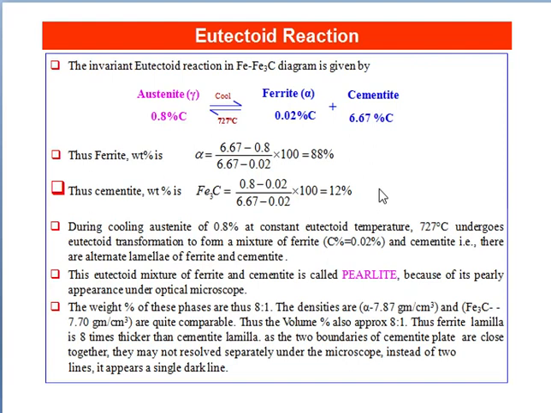The weight percentage of these phases is thus 8:1. The densities of alpha, 7.87 gram per centimeter cube, and iron carbide, 7.70 gram per centimeter cube, are quite comparable. Thus, the volume percentage also approximates 8:1. Thus, ferrite lamellae are 8 times thicker than cementite lamellae. As the two boundaries of the cementite plate are close together, they may not resolve separately under the microscope. Instead of two lines, it appears as a single dark line. This is all about the eutectoid reaction. You will get ferrite and cementite from austenite.